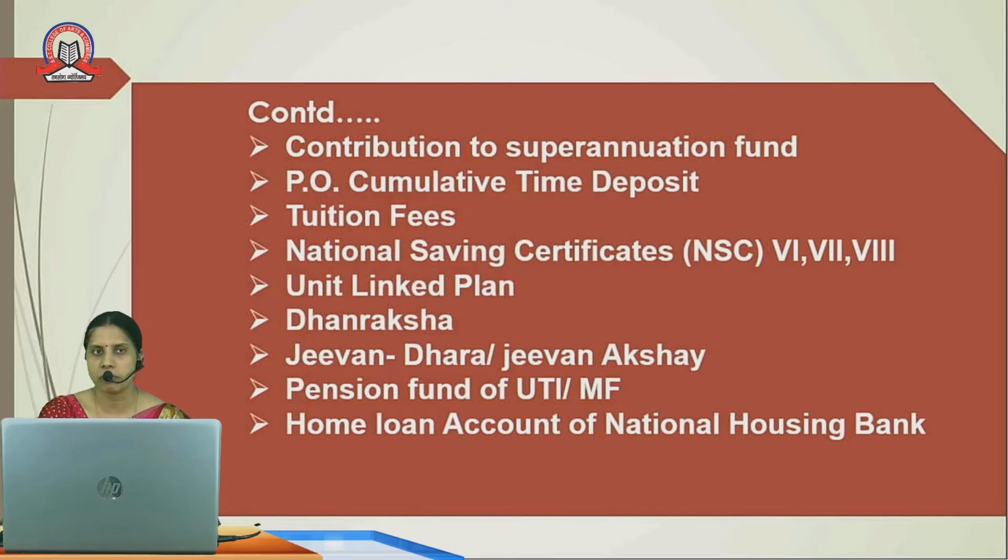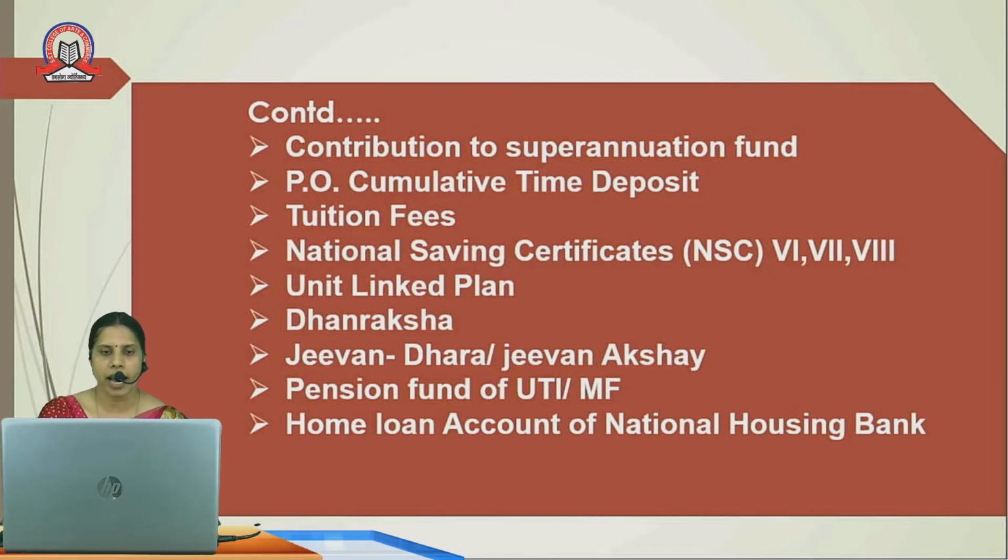The tuition fees may be the college fees or university fees, admission fees, or the regular tuition fees. National Savings Certificate: any contribution made to the National Savings Certificate is also approved by the government and it is allowed as deduction under section 80C.